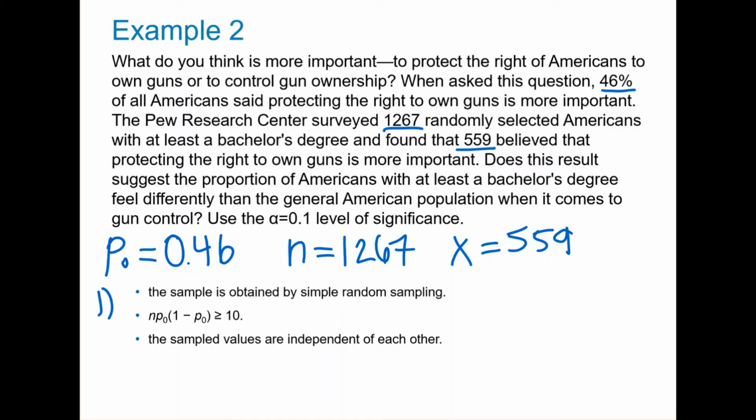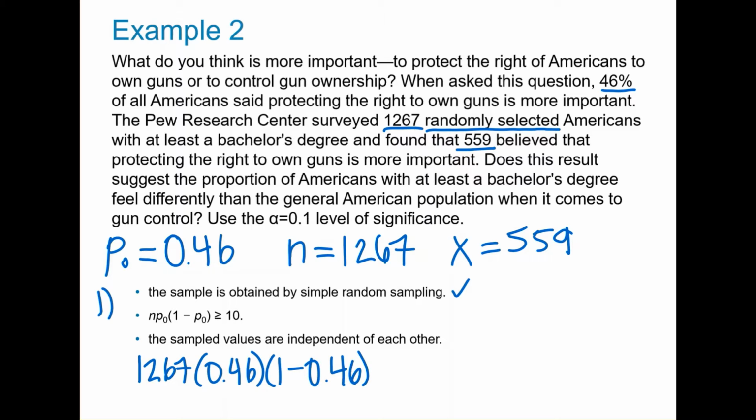The first step is to check the three conditions. First, we have to check that the sample is obtained by simple random sampling. The problem states that the persons were randomly selected, so this condition is satisfied. Next, we have to check that n P0 times 1 minus P0 is greater than or equal to 10. Let's substitute the values, type this in your calculator, and we get approximately 314.7. This is greater than or equal to 10, so this condition is satisfied.